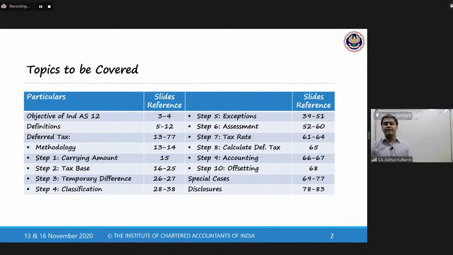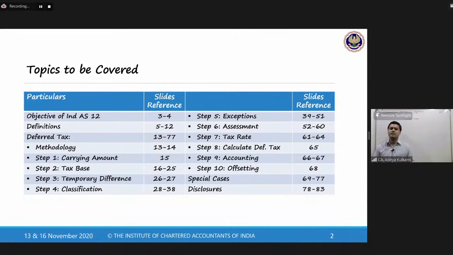And we will mainly focus our discussion on deferred taxes. All of us would be aware what deferred taxes are. Those of you who are not very much exposed to deferred taxes, I hope that at the end of this session, you will be familiar with the terms and with the manner of computing deferred taxes. So we will be discussing how to compute deferred taxes, what is the methodology involved, and then the various steps, which are given exactly as in your study module. So I'm not departing from your study module.